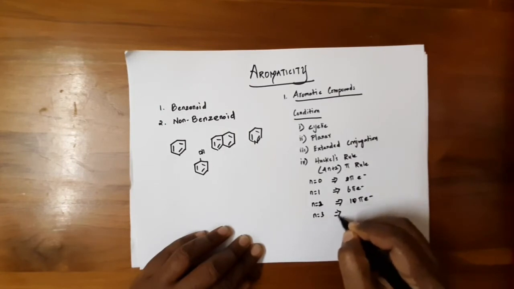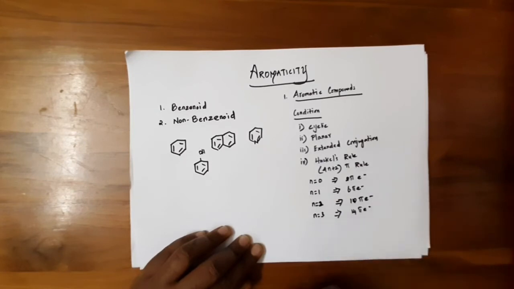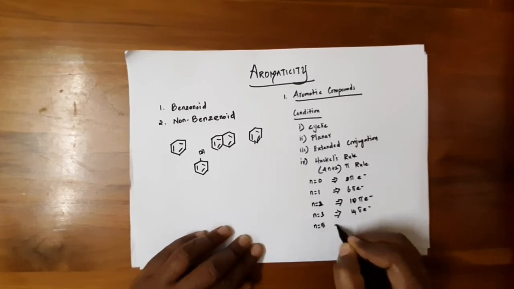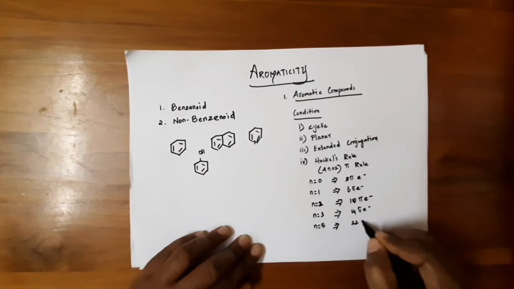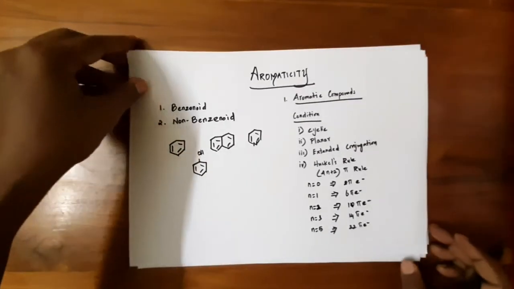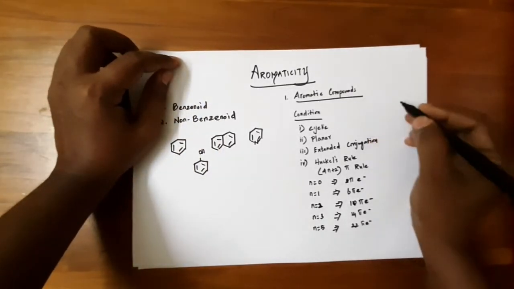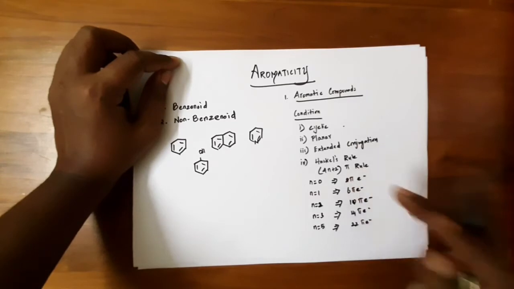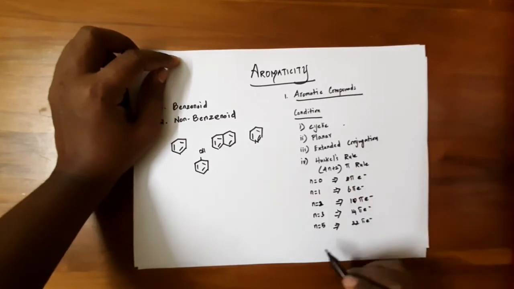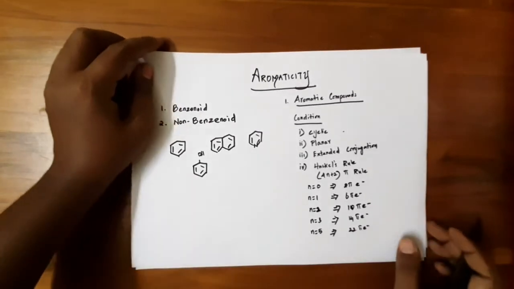If you put n equal to 3, it has 14 pi electrons. When n equals 5, it's 22 pi electrons, and so on. So these are the conditions or criteria for a molecule to be aromatic. It should be cyclic, planar, have extended conjugation, and obey the 4n plus 2 pi rule.